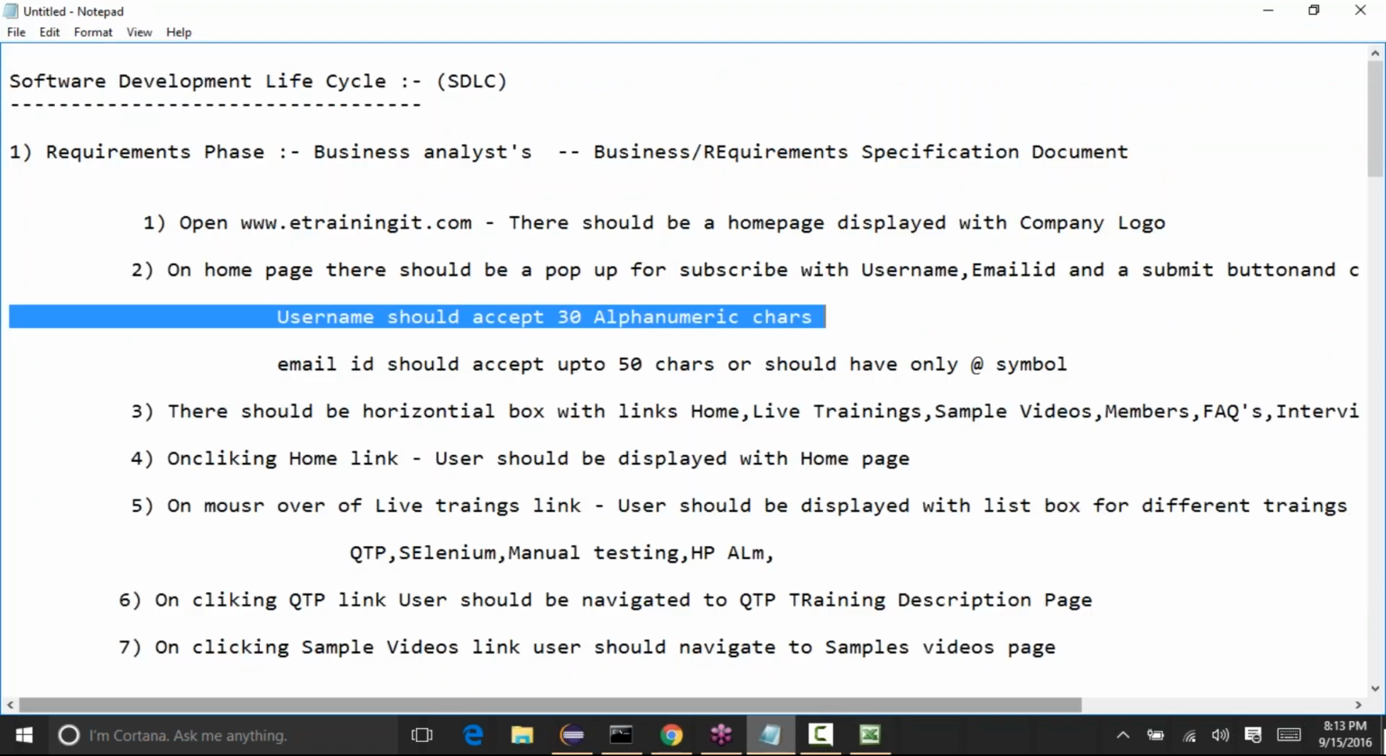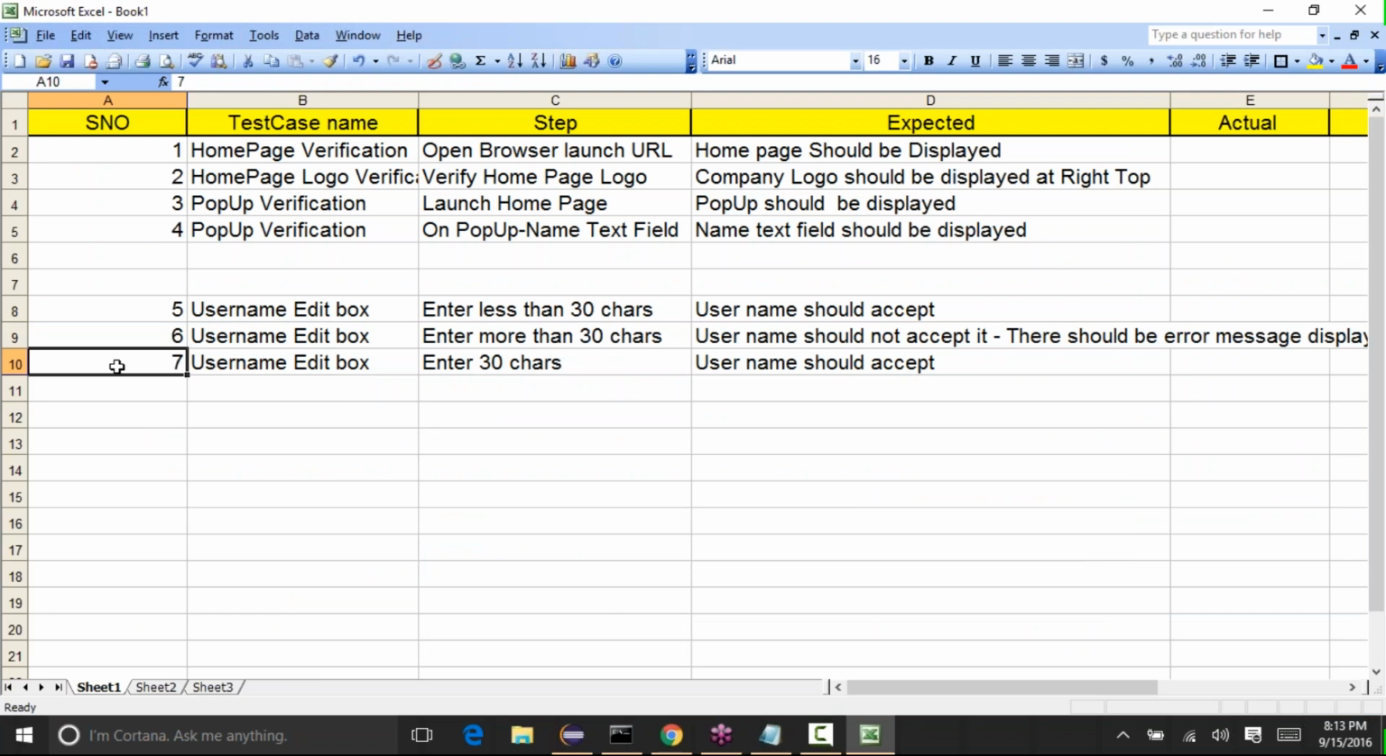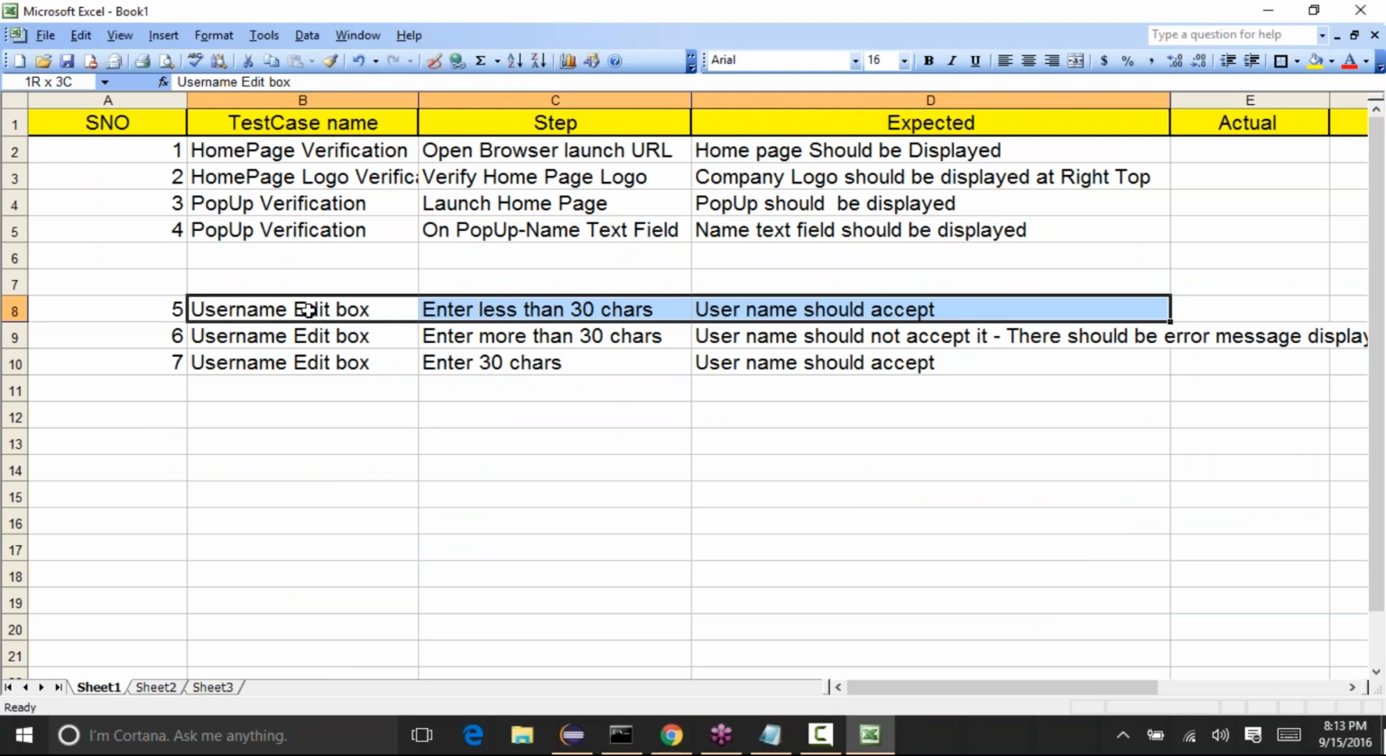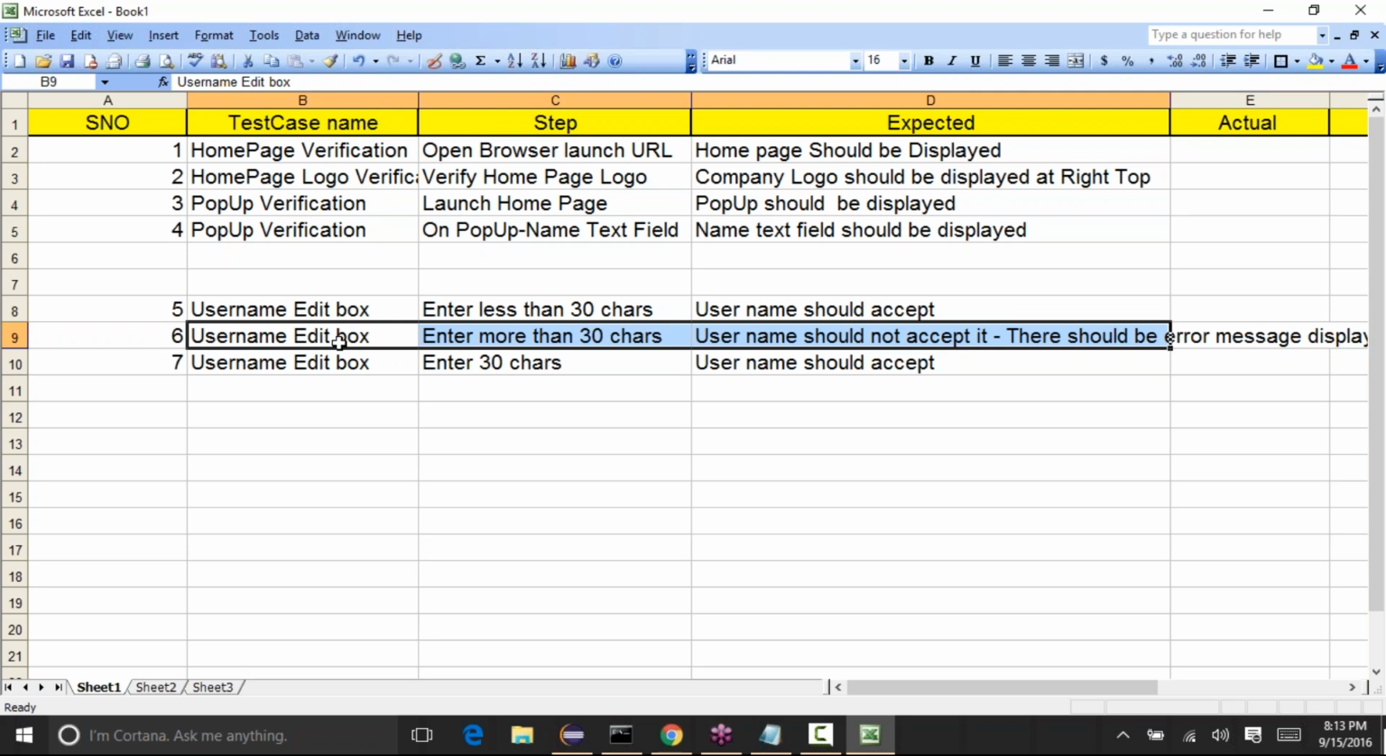Okay, so see, for one requirement itself we are writing different things: one is positive, one is negative, and one is happy path. Happy path in the sense entering whatever it accepts, that's the happy path. And this is positive and this is negative scenario. Either positive or happy path, and negative scenario. Negative in the sense we try to enter more than 30 characters and check whether it's working or not. So that also comes into positive and negative.